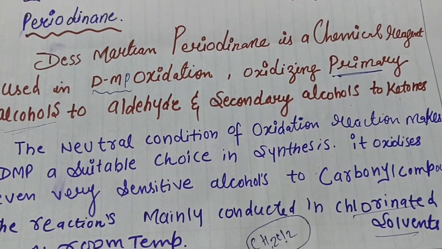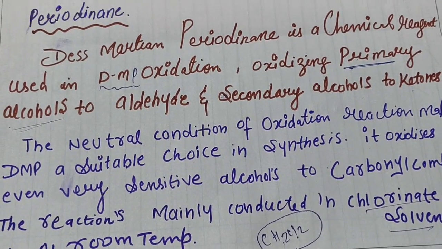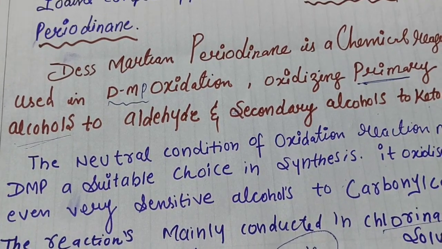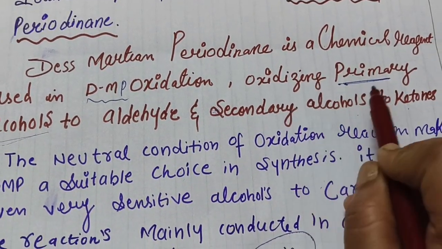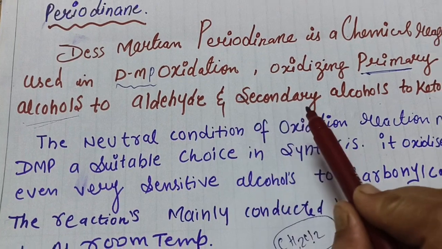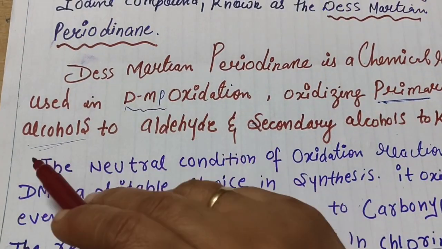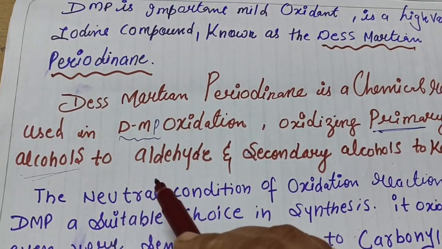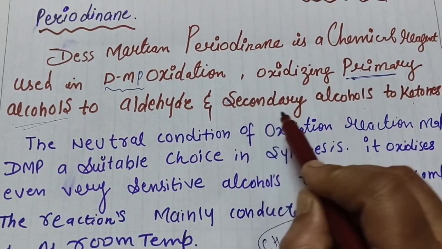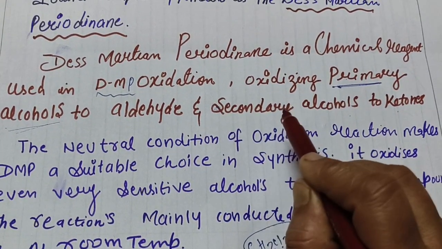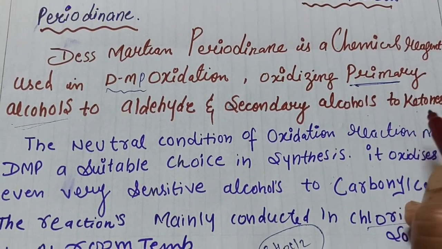So Dess-Martin periodinane is a chemical reagent which is used in the DMP oxidation, mainly oxidizing primary alcohols to aldehydes and secondary alcohols to ketones. So if there is one carbon group, it will get converted to aldehyde, and if secondary alcohols are there, automatically there will be 2 alkyl groups or aryl groups, so they will get converted to ketones.